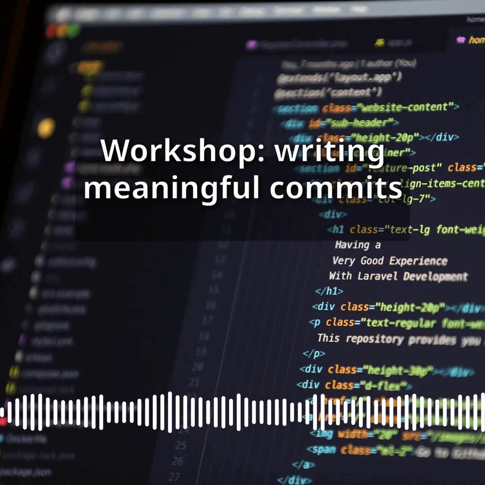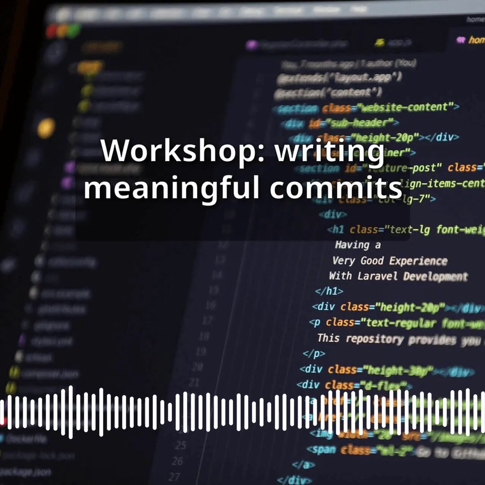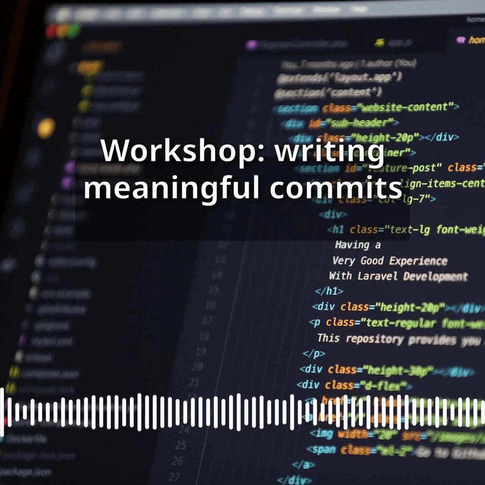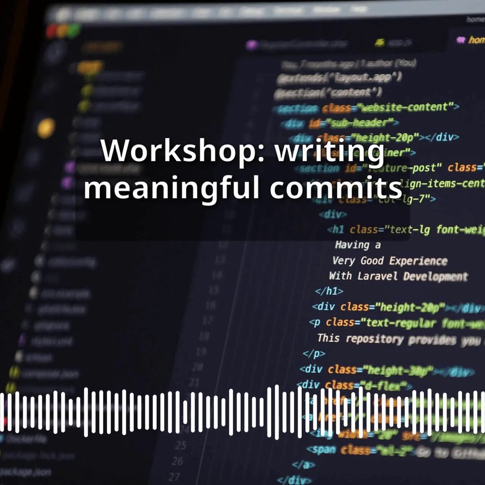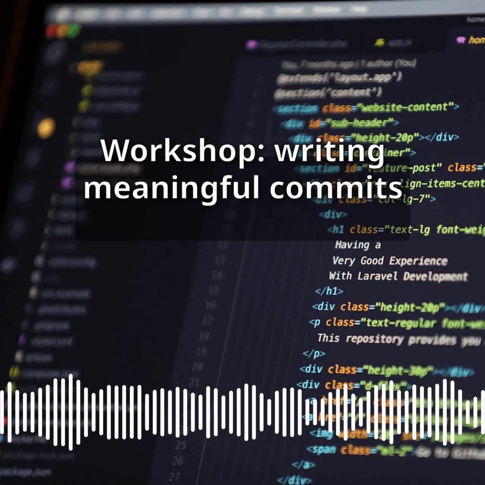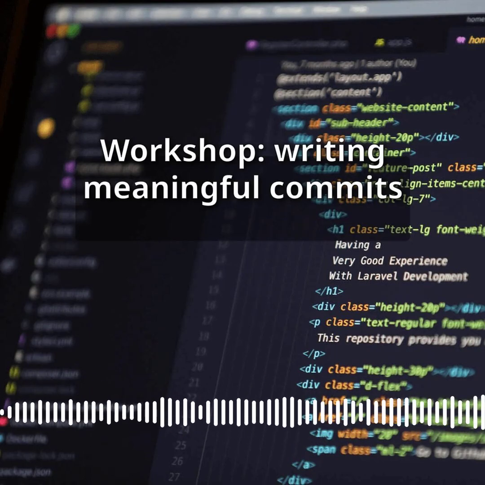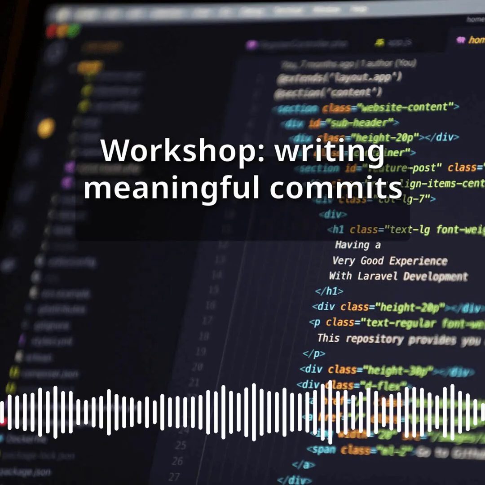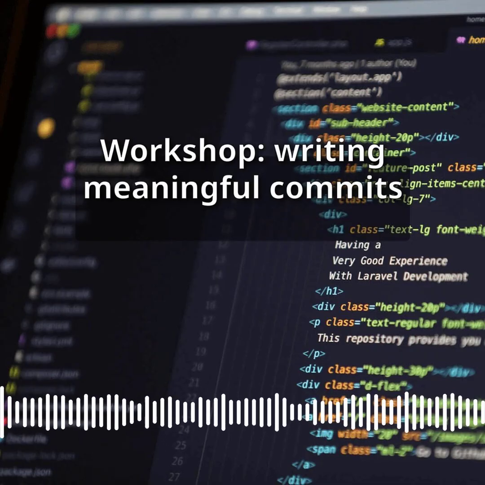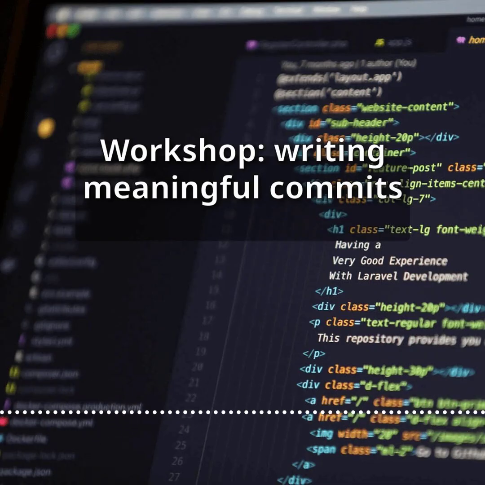Step 1. Set up your working environment. Create a new local Git repository in a folder called Meaningful Commits Workshop. Inside this folder, create a simple text-based project, a plain text recipe book. You will add at least 3 recipe files, for example, pasta.txt, salad.txt, soup.txt, each containing a title, a list of ingredients, and a list of steps. Do not create everything at once. The point is to commit progressively and meaningfully.